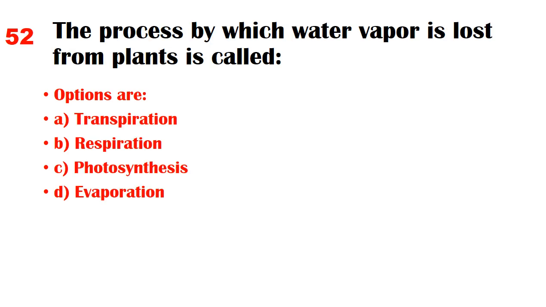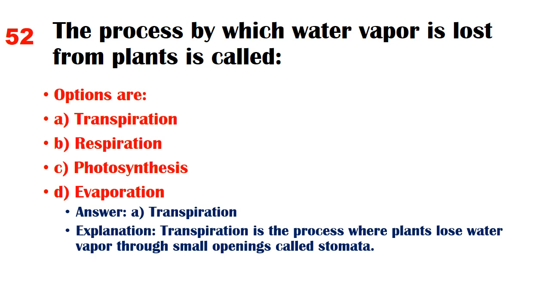The process by which water vapor is lost from plants is called. Options are A. Transpiration, B. Respiration, C. Photosynthesis, D. Evaporation. Answer. A. Transpiration. Explanation. Transpiration is the process where plants lose water vapor through small openings called stomata.